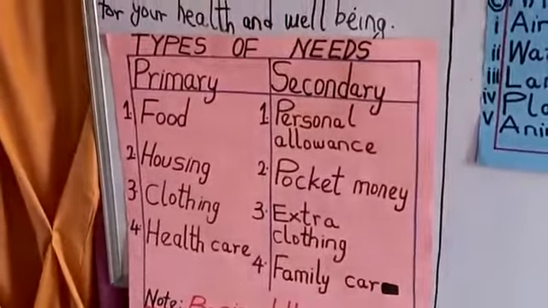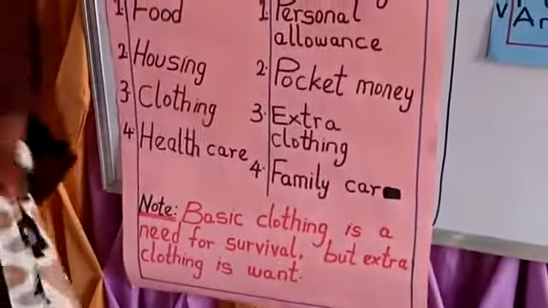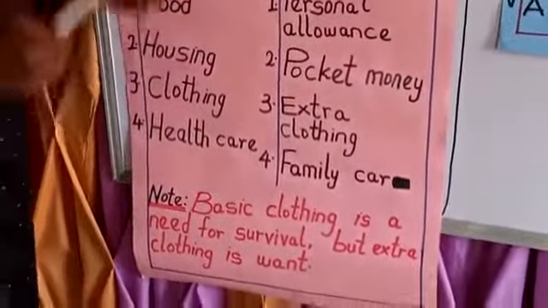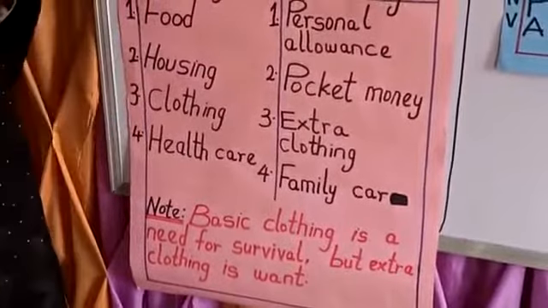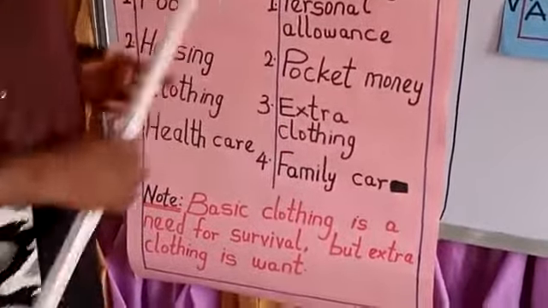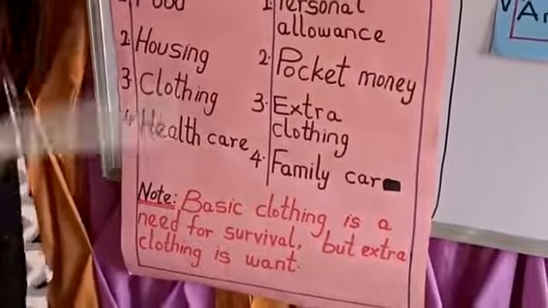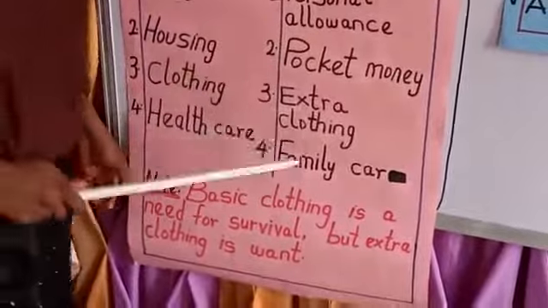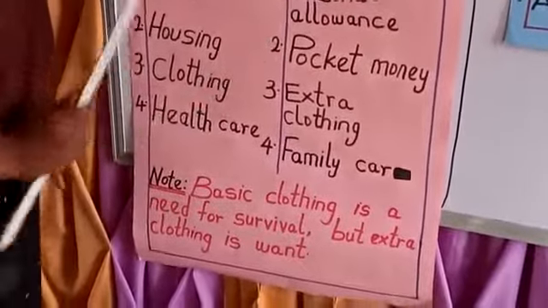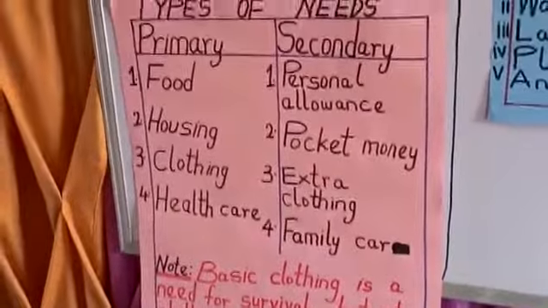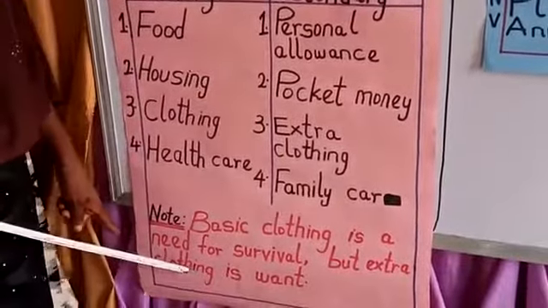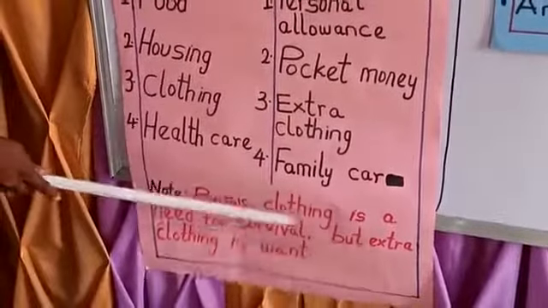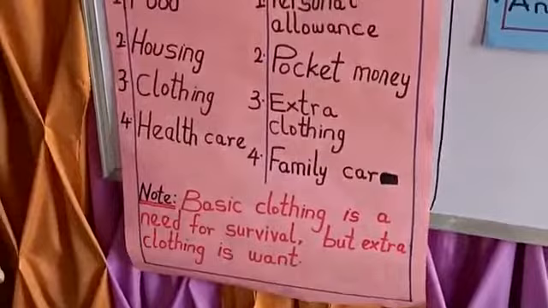And at this point, I want us to know that basic clothing, for example, is a need. As I'm talking to you now, you are wearing a cloth. Those clothes that you are wearing, the clothing that you are putting on, they are essential. But the extra ones can be called want or can be called secondary need. This is because without the extra ones, you can also live. What I'm trying to say is that basic clothing is a need for survival, but extra clothing is want.